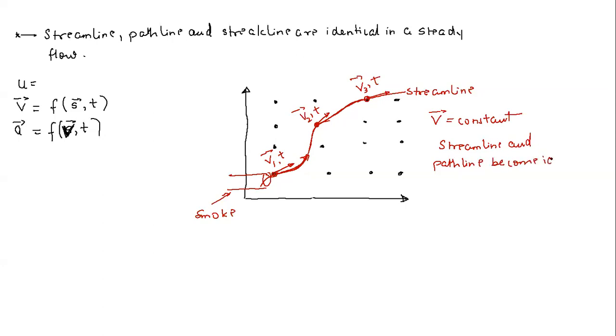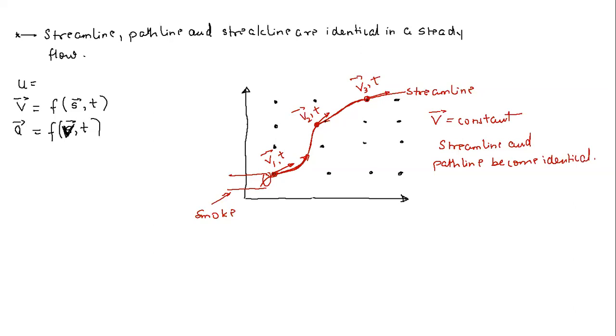Now what about streak line? Again, see here. Now I have taken the case of smoke originating from, let's say, a person smoking some cigarette or something. Now we know that for a streak line, the condition is that all the fluid particles should pass through a particular point. So if we assume that at any instant of time, this fluid particle originated at this location, it moved along this path. Then the next fluid particle came here and that too traced the same path.